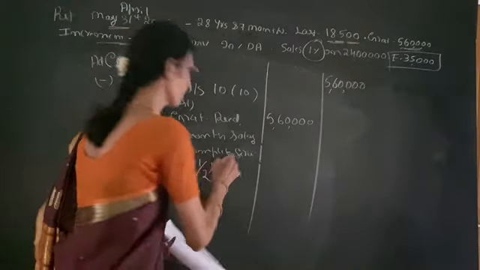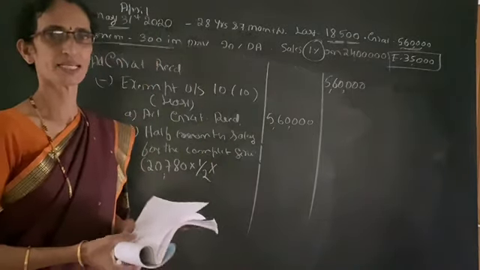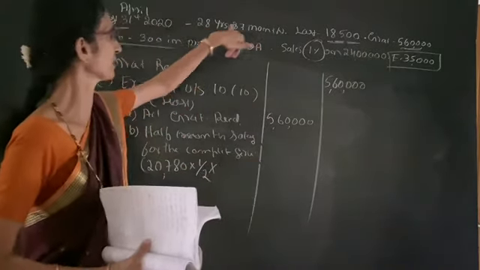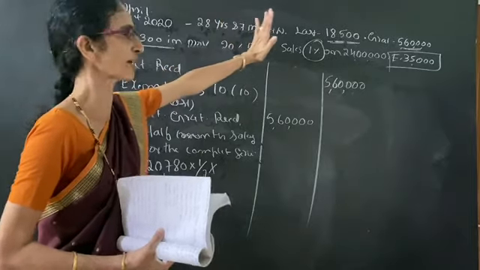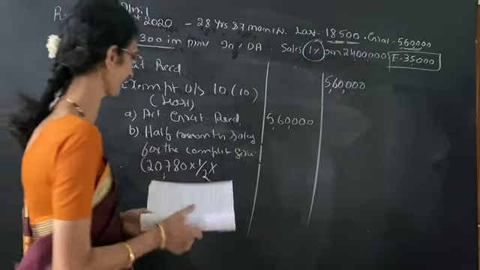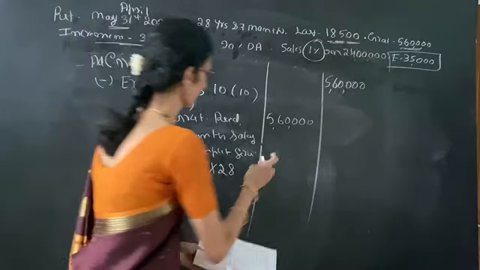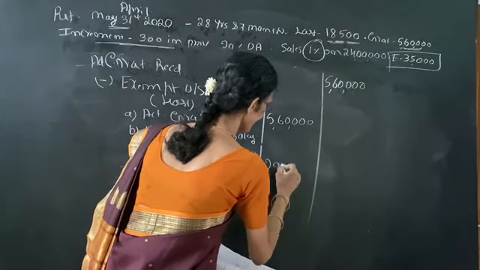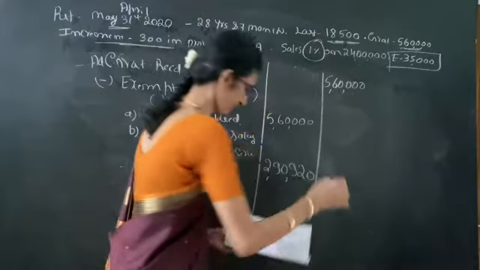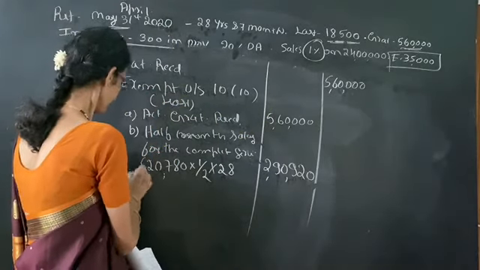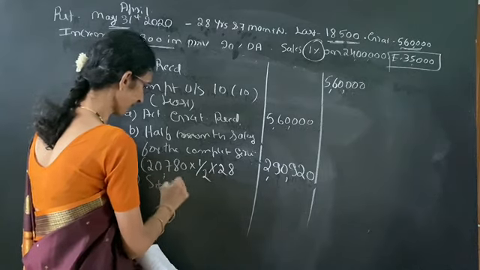Then completed years of service. Here we have to leave the fraction of the month. That means 28 years and 7 months means leave 7 months. Only take 28 years. So into 28. So we get 2,90,920. 2,90,920.